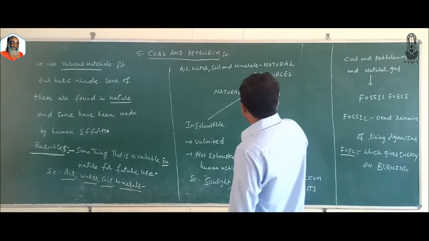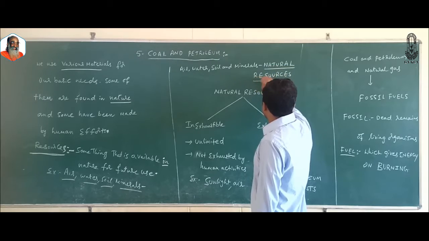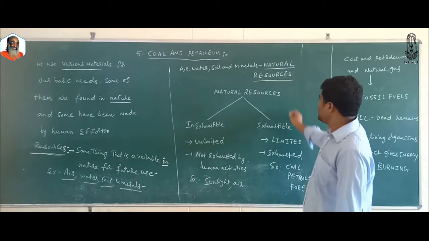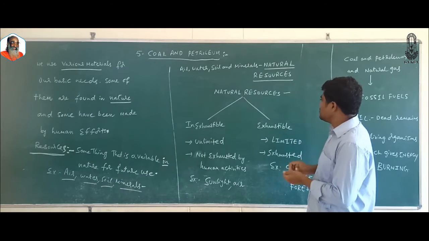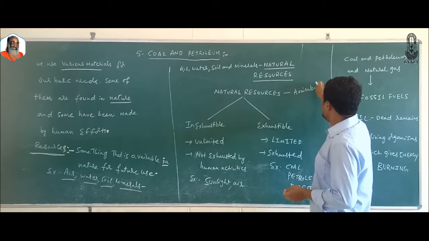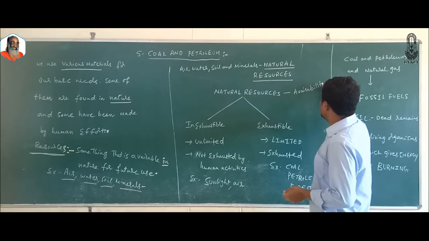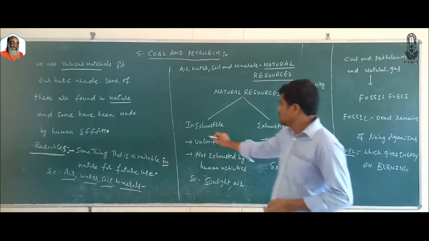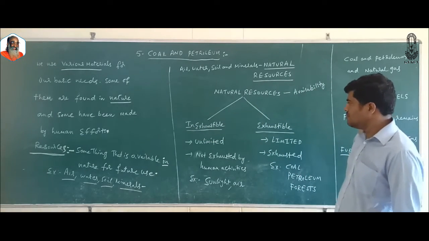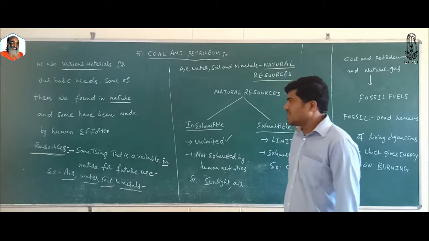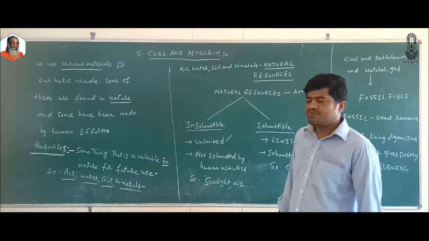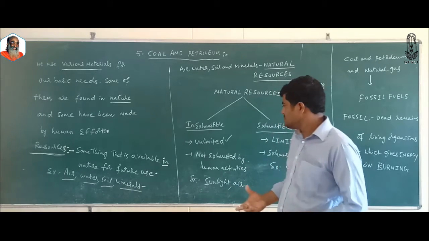Air, water, soil and minerals, they are natural resources. Based on availability, natural resources are classified into inexhaustible and exhaustible. What do you mean by inexhaustible? They are unlimited. They are present in unlimited quantity, plenty, abundant.